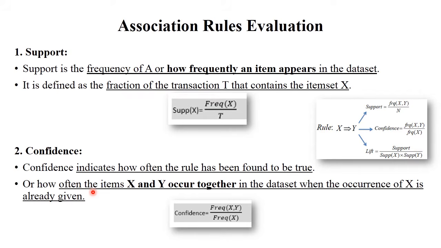Next one is confidence. Confidence is related to how many times particular items are purchased together. For example, items X and Y. When both X and Y occur together, this is called confidence. It checks the frequency of that particular purchase together. So these two terms are used while solving the example. Support is how many times a single item is purchased, and confidence is how many times two items are purchased together. We will use this formula for solving the example.